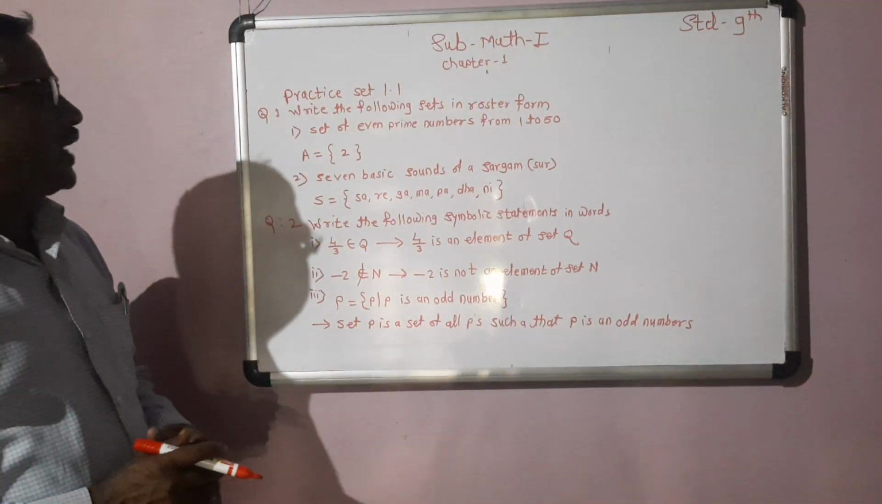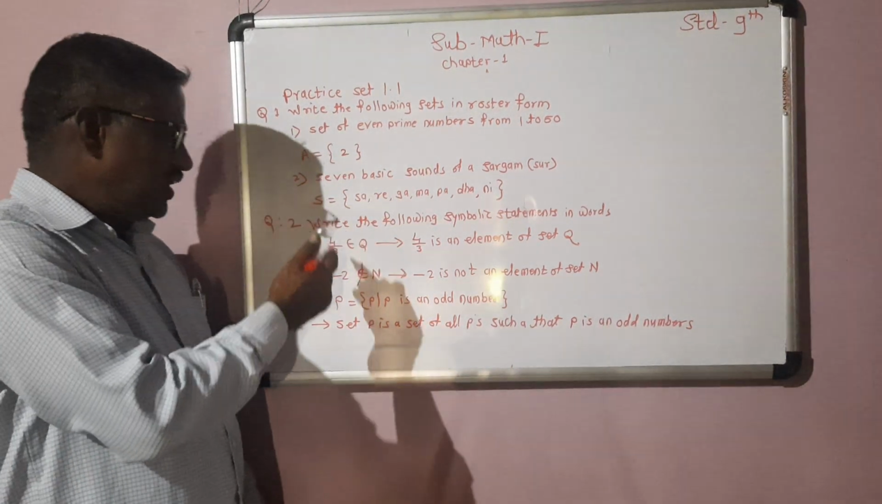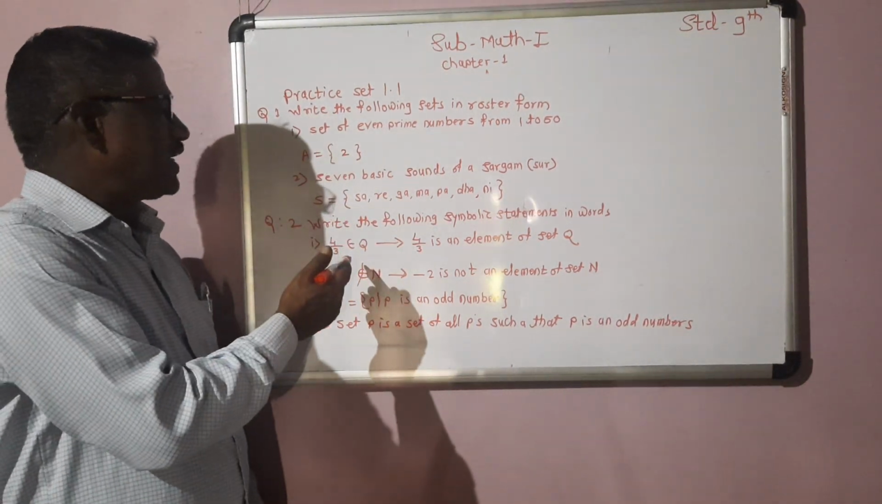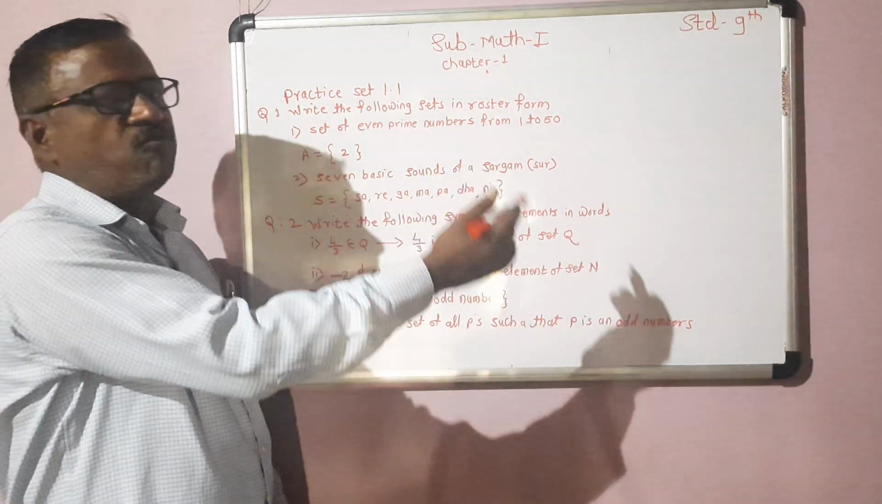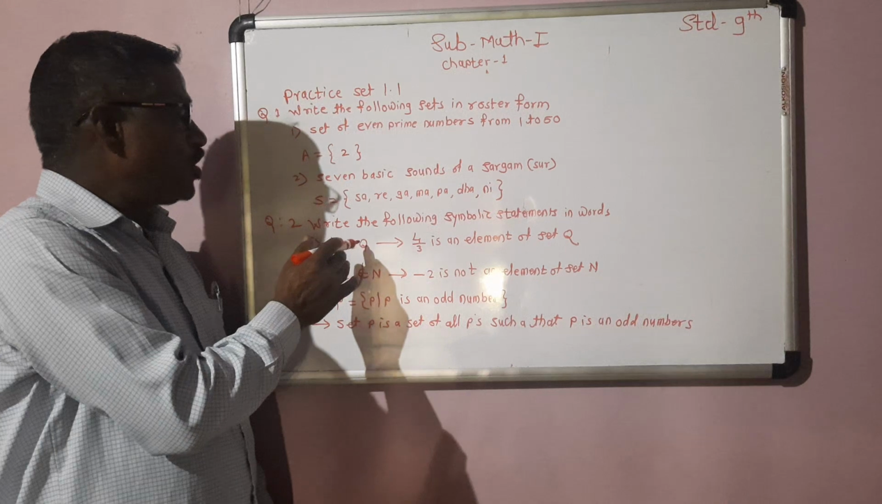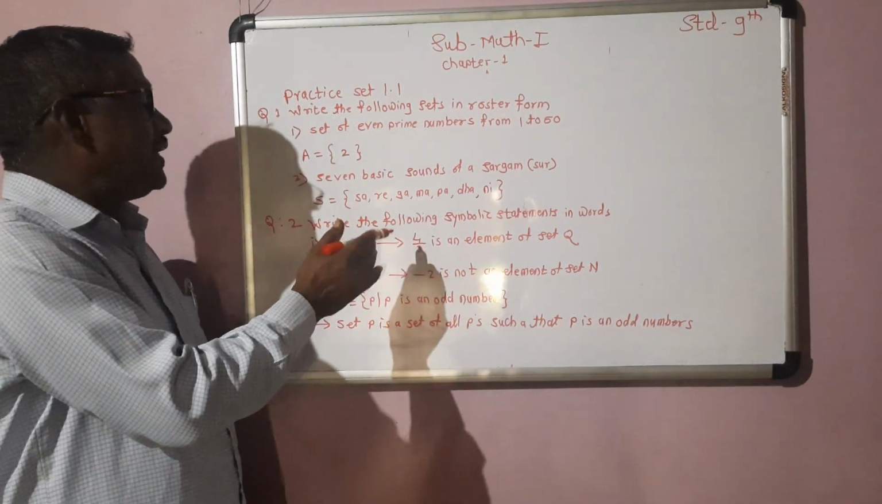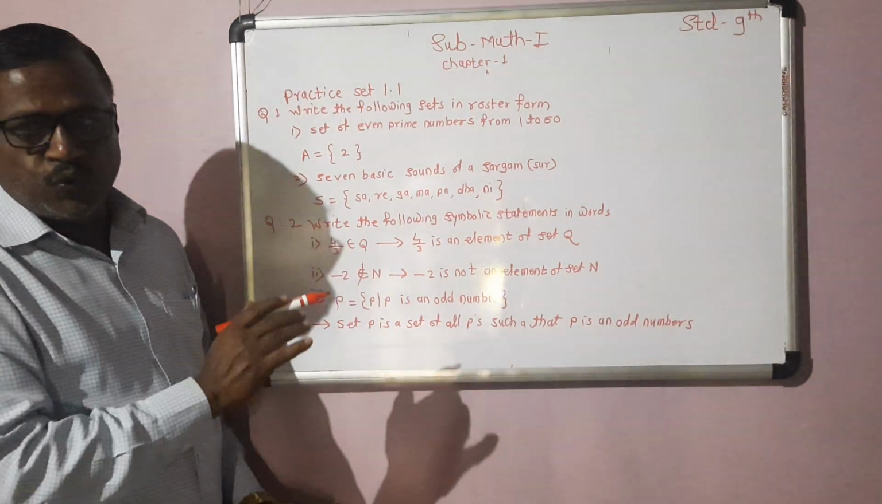Then question 2. Write the following symbolic statements in words. Some examples are given with symbols, and we can write them in words. First, 4/3 belongs to Q. We can write this as: 4/3 is an element of the set Q.